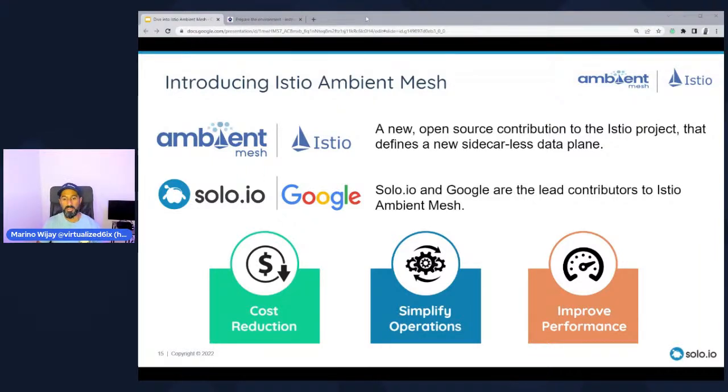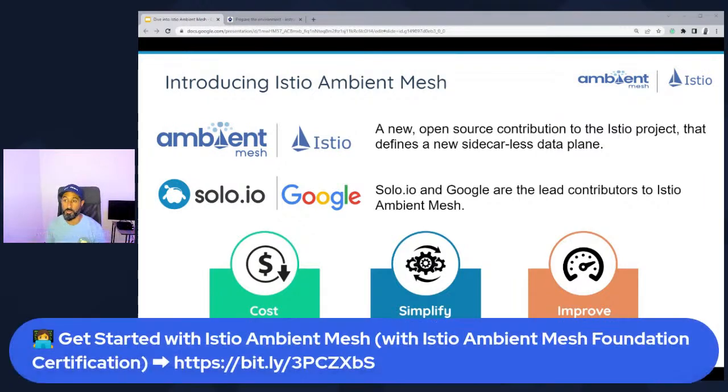Awesome. All right, let's talk about Ambient Mesh. So in a nutshell, Ambient Mesh is a new mode of operation inside of Istio. And simply, it just means that we are not deploying the sidecar for workloads that want to be a part of the mesh. So when we want workloads to be a part of the mesh, normally we would use the label istio-injection equals enabled on a namespace. And any new workload that is deployed into that namespace gets the sidecar.